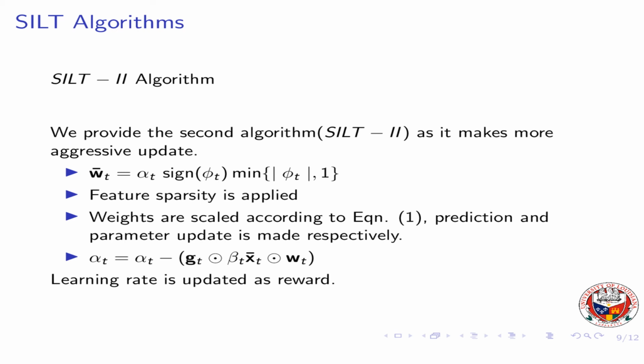We provide a second algorithm as it makes more aggressive updates. Here, weights are calculated according to the equation shown here. After that, we prune the less effective features from the feature space. The weights are scaled for the prediction, and the prediction and the parameter update are made respectively. Here, the learning rate is updated according to how well or badly we performed in a classification task. More simply, the learning rate is updated as a reward function.